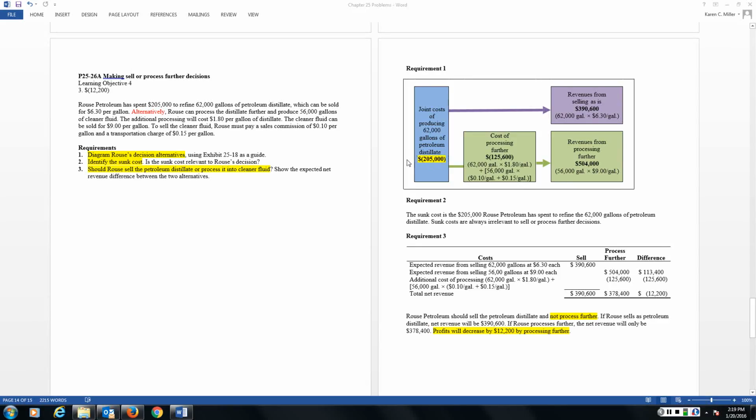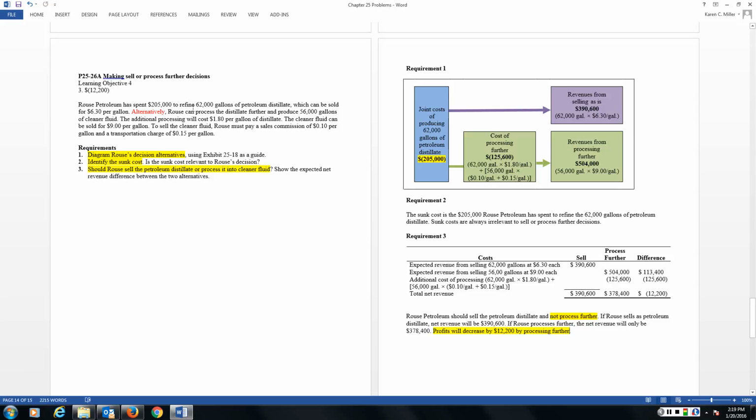This is a sunk cost, because regardless of if I stop at this point, we'll call this the split-off point, and I sell the product as is, or if I continue to process the product and sell it for a higher price, the $205,000 will not change. They are part of the total cost of the product. They will be considered when we calculate the cost of the product per gallon, but they are not relevant to the sell or process further decision. It is a sunk cost.